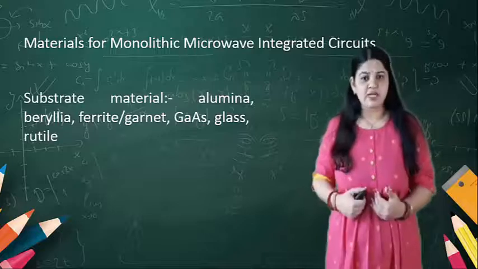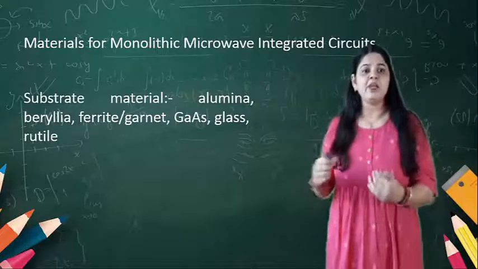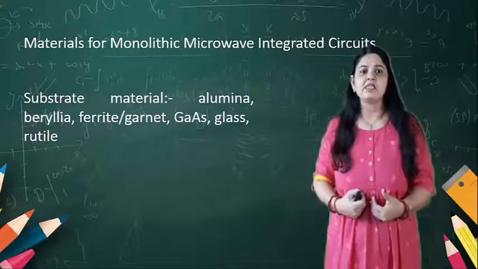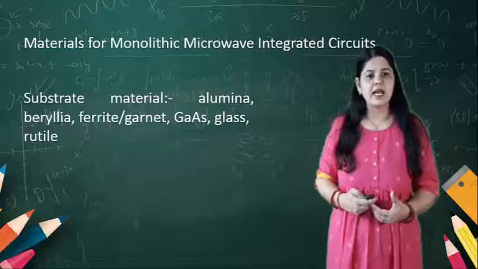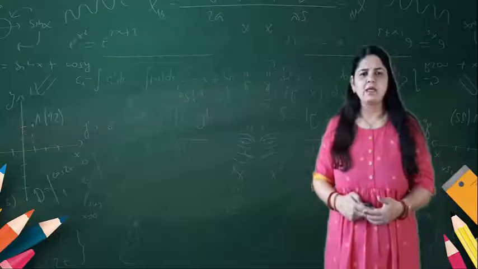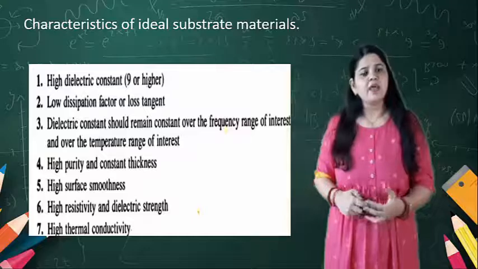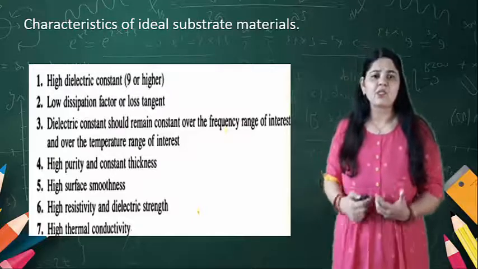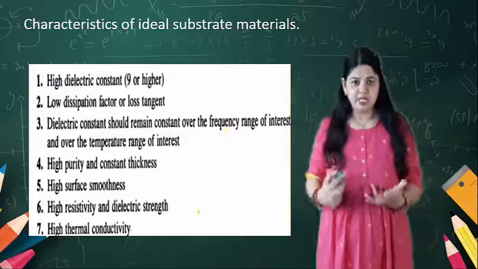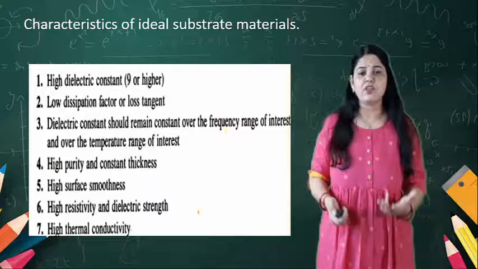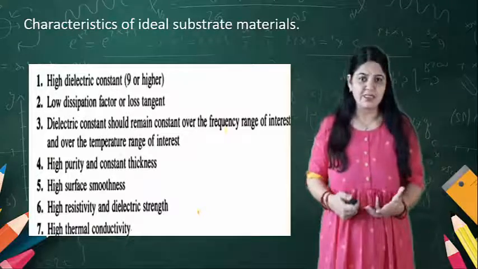The substrate materials are aluminium, beryllium, ferrite, GaAs, glass. So these are all materials that can be chosen as a substrate material. There are characteristics of an ideal substrate material that can be used for the fabrication of the MMIC.